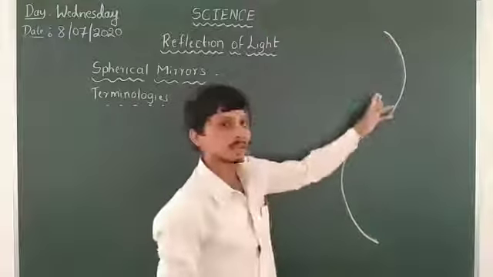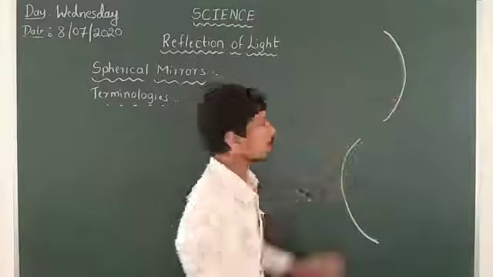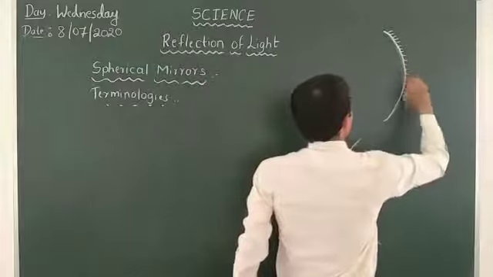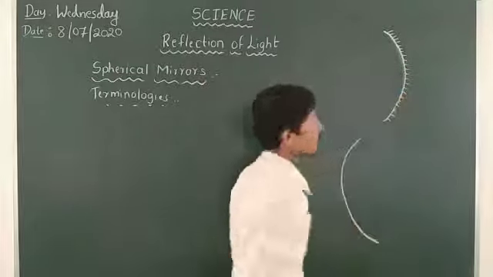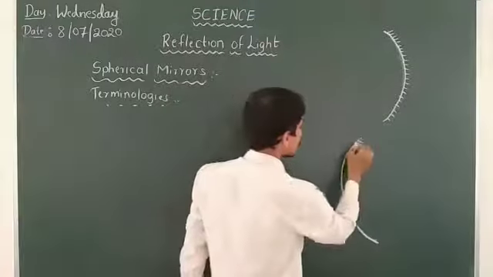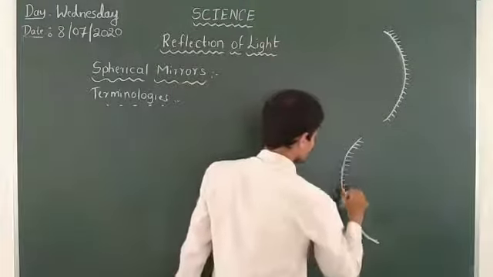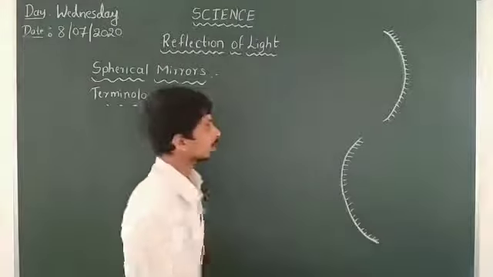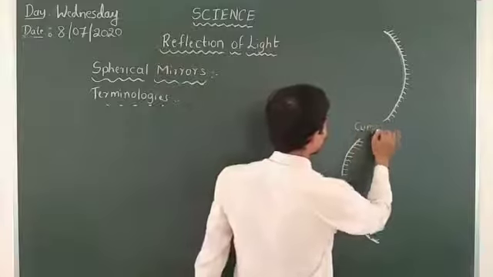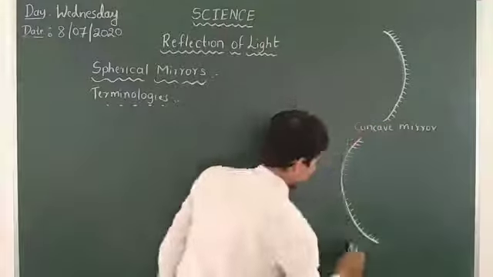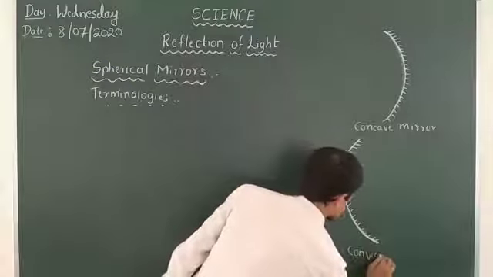Yes. So this is a concave mirror, so I will take the opaque part here. Then this is a convex mirror, so I will take the opaque part here.